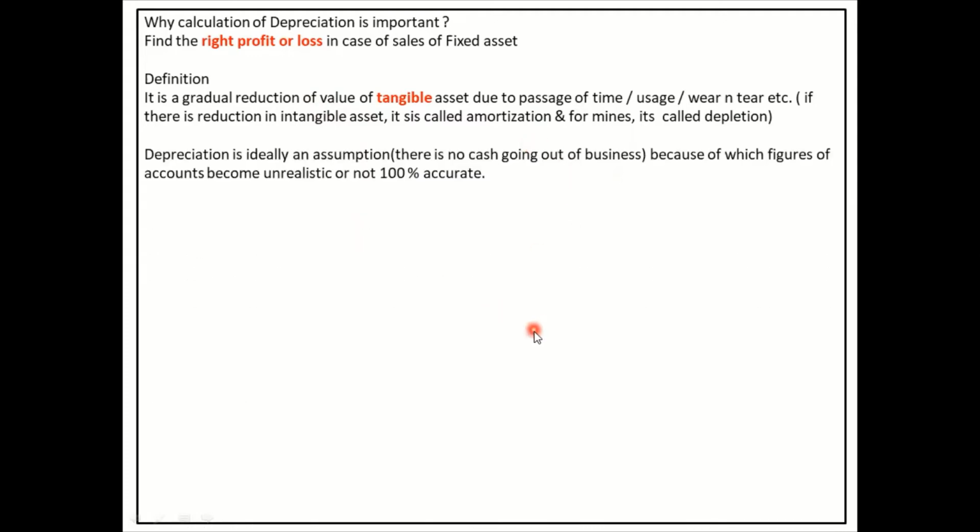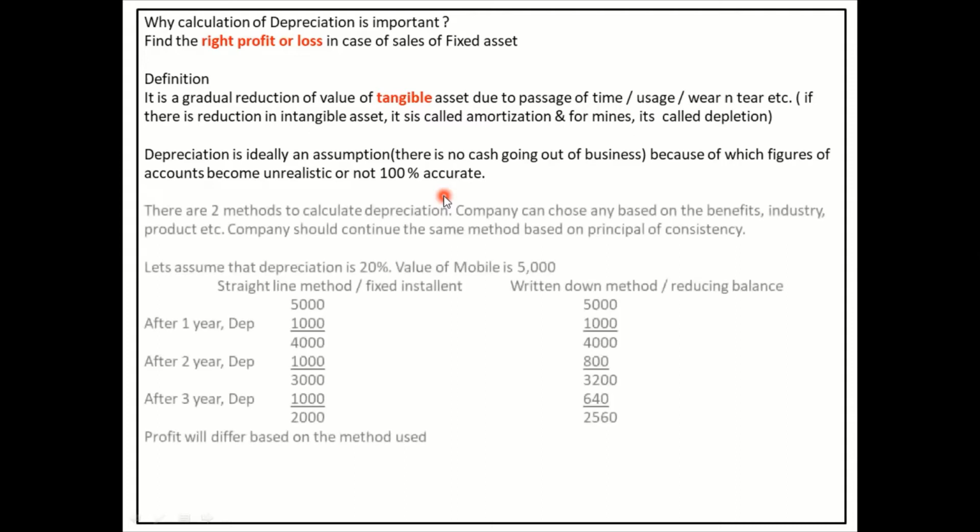Let's look into the other part now. Depreciation is ideally an assumption. There is no cash going out of the business. Because of this particular reason, we say that accounts is unrealistic or not 100% accurate. Now, in the mobile case, I might say the mobile has to be depreciated every year 20%. But my friend might say that it is 50%. So it's an assumption by that particular person who is having the company or who is the entrepreneur for that particular business.